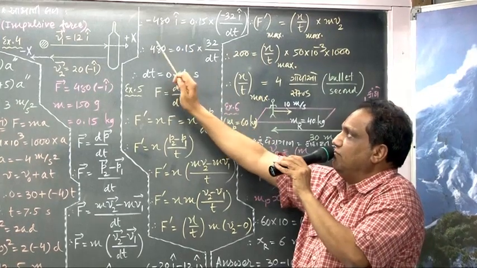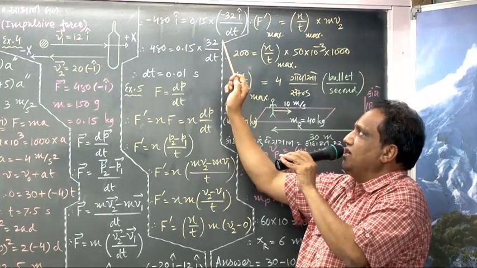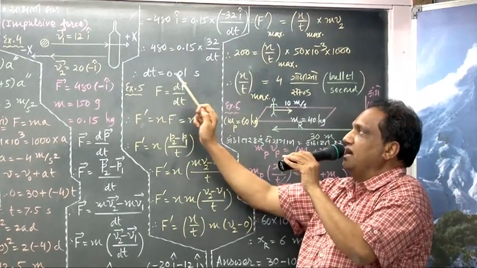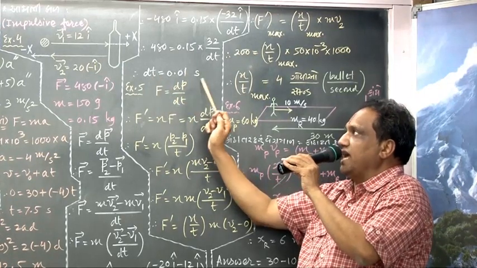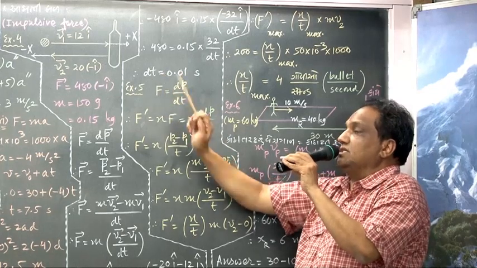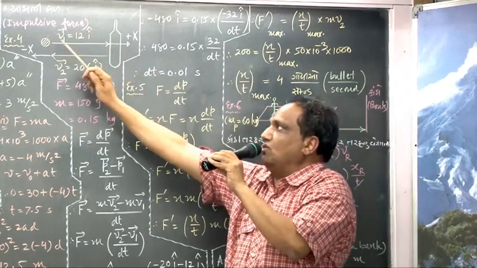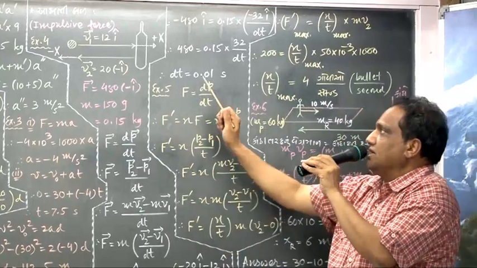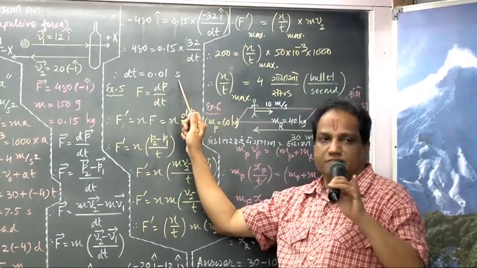Take this dt here and bring this 480 down. So dt is 0.15 into 32 upon 480, the value of dt measured in seconds. How much is it? 0.01 second. What is dt? It is the time of contact between bat and ball. The time of contact between bat and ball comes out to be 0.01 second. Okay.